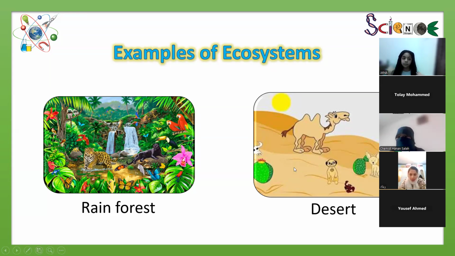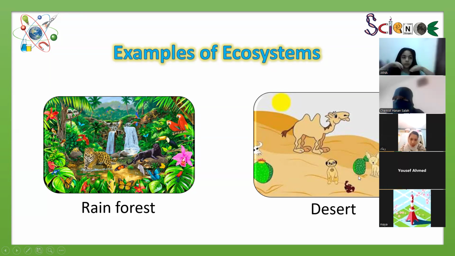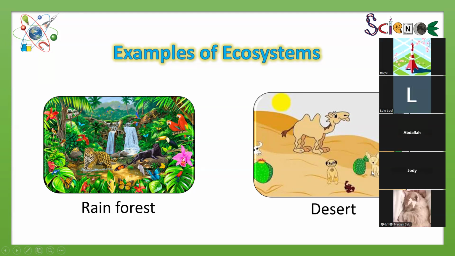And what about the sun and the sand? Living or non-living? Non-living. So in the desert you have living and non-living. So is it an ecosystem or not? Yes, of course, it's an ecosystem. Excellent, Yusuf, thanks a lot, my dear. It is an ecosystem because it contains living organisms and non-living things. Bravo, Yusuf.